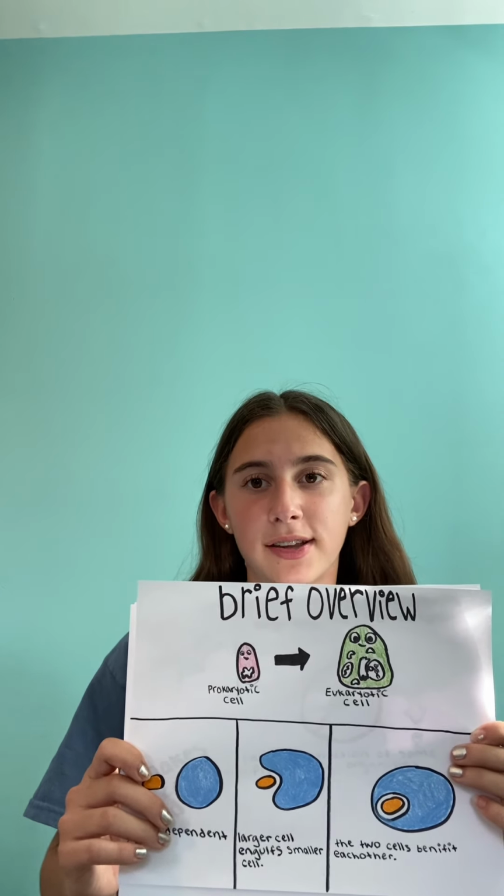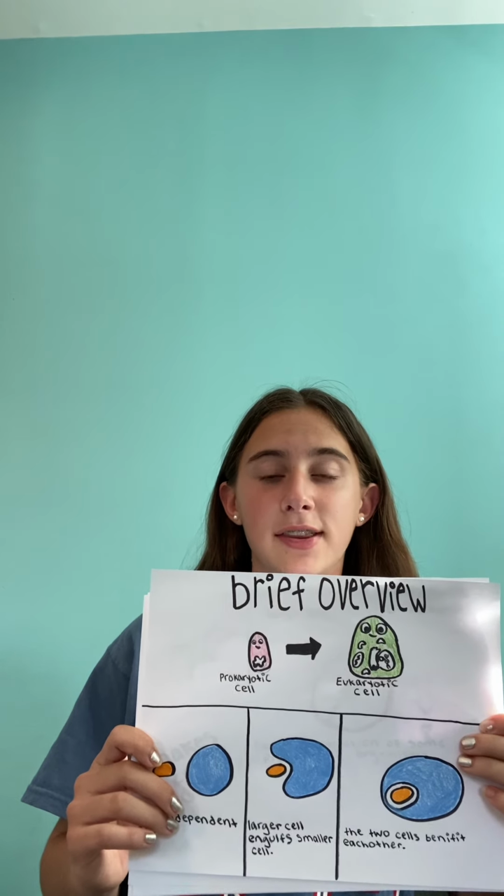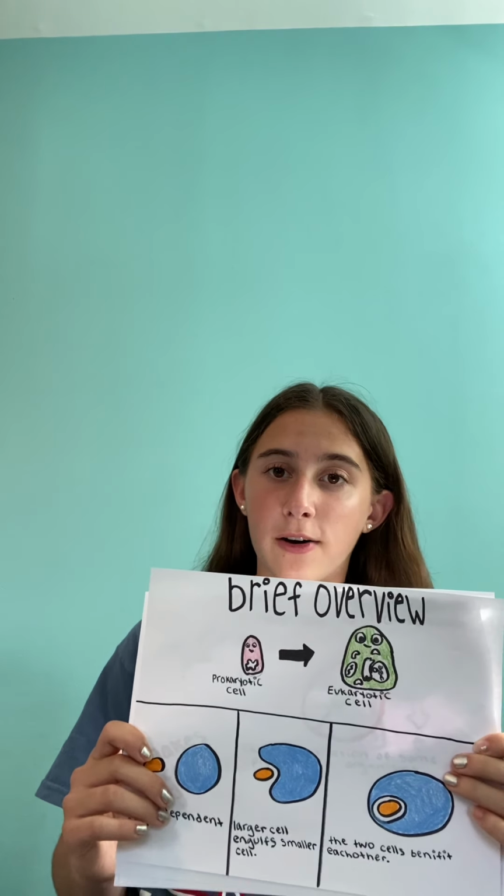Eukaryotic cells originated from a wide variety of prokaryotic cells, and because eukaryotic cells have organelles in them, these organelles had to evolve before eukaryotic cells could come into existence. But first, before we get into this, let's talk about the composition of the atmosphere.